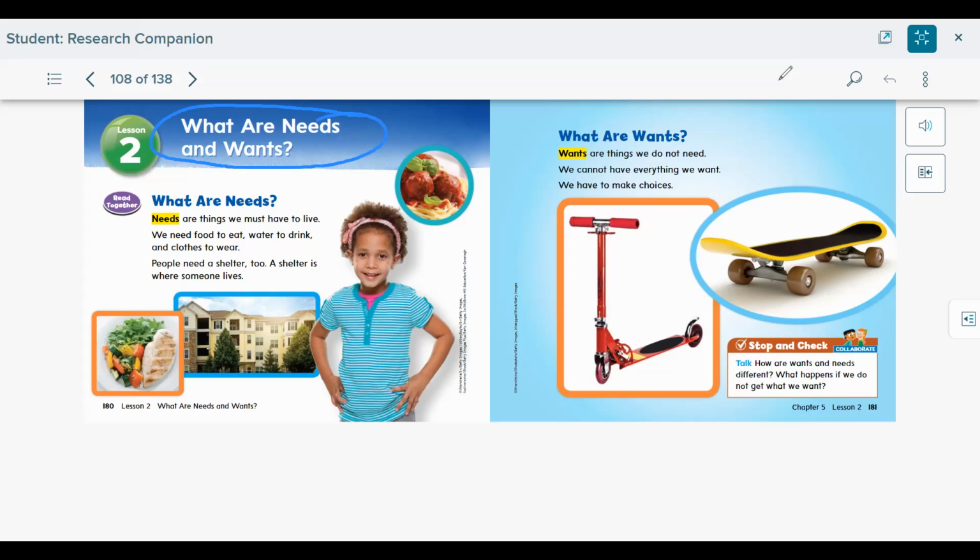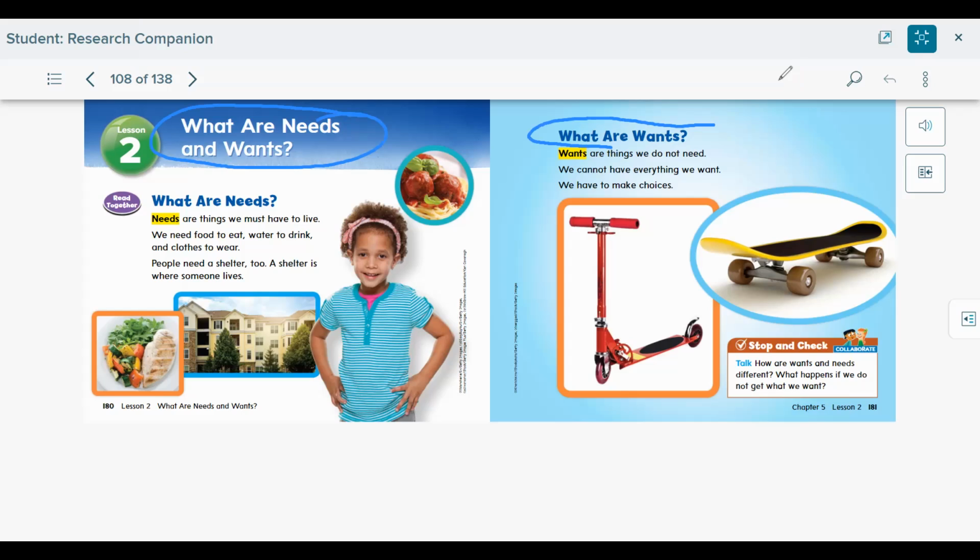What are needs? Needs are things we must have to live. We need food to eat, water to drink, and clothes to wear. People need a shelter too. A shelter is where someone lives.